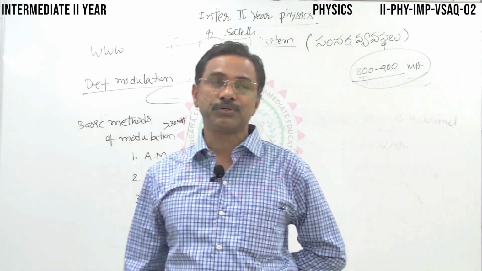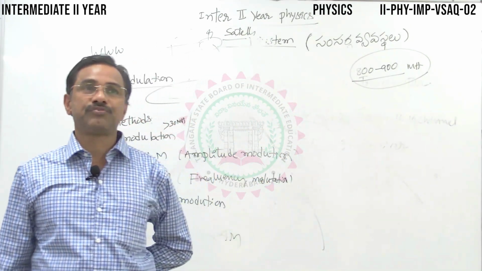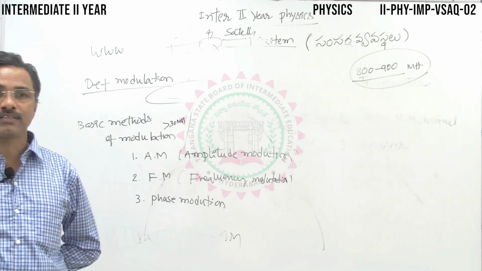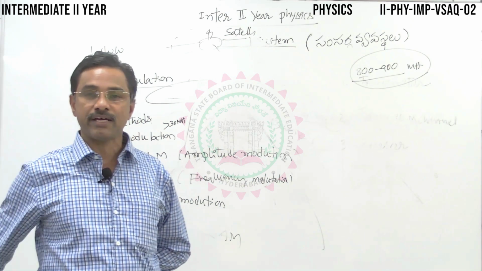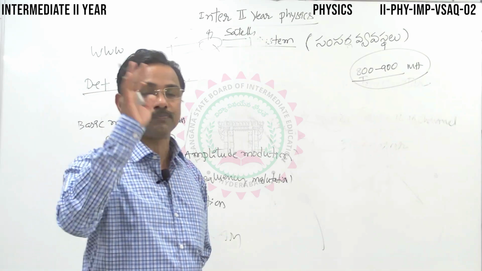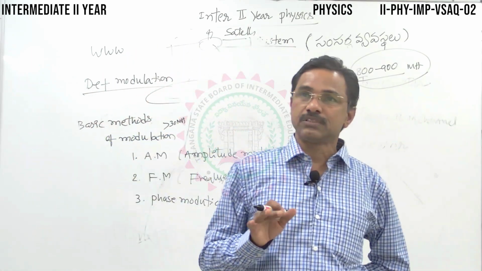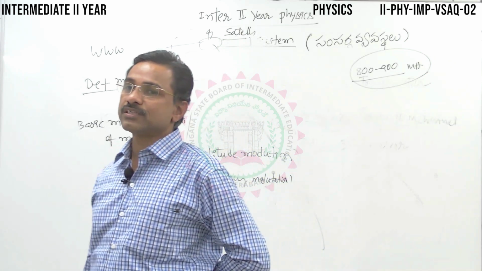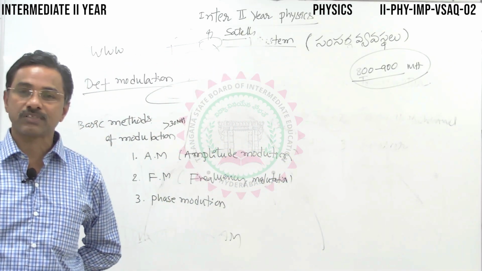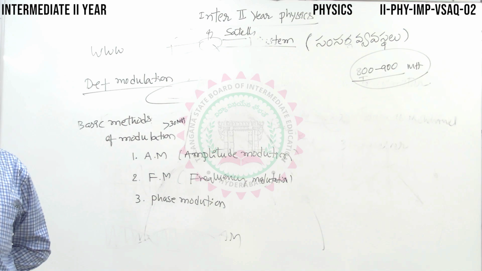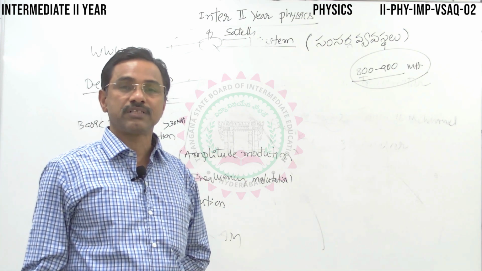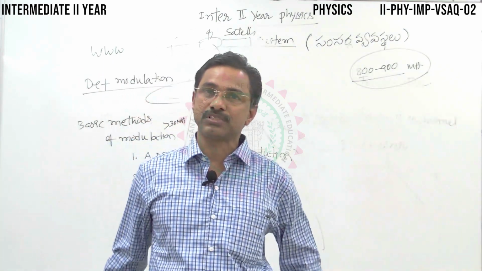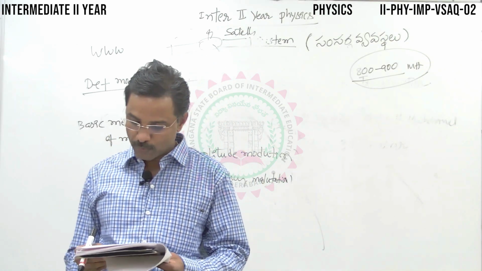As I already told you, the frequency is more than 30 megahertz, so it penetrates through the ionosphere and enters space. The signal is reflected back by a satellite and can reach the surface of the earth. The same method is employed here, that is, space wave communication is employed in cellular phones or mobile phones.